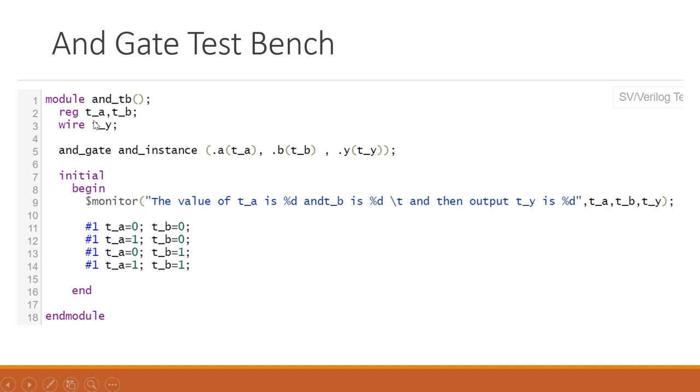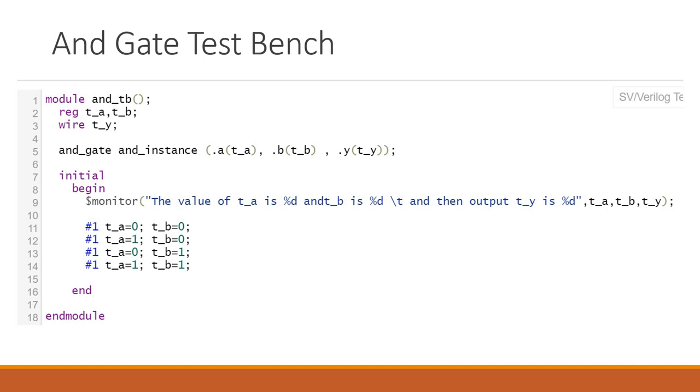Now your input signals in test bench will be declared as reg. So this reg is a data type in Verilog. We'll see what the data types in Verilog are, how they work, and what their default values are. Don't worry about that.